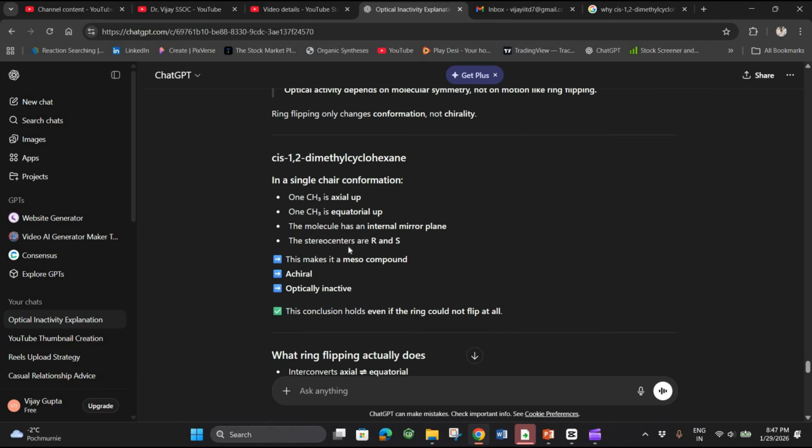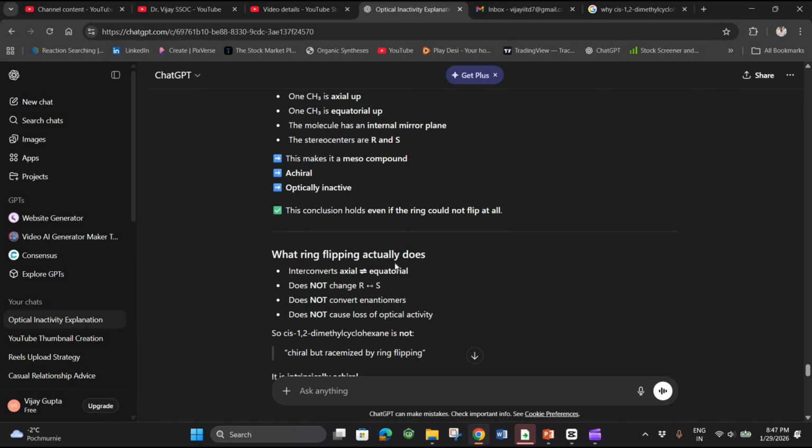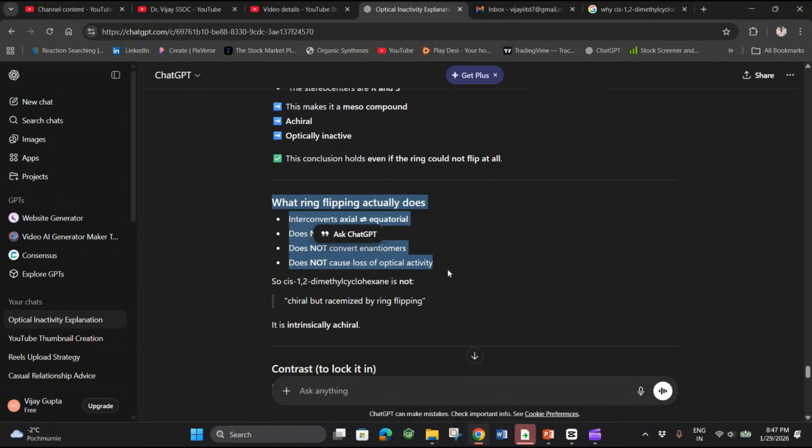It is saying that ring flipping actually does interconvert axial to equatorial, does not change R/S, and does not convert an enantiomer. All these statements are 100% correct. There is no doubt about it. So what is actually happening? If all these statements are correct, then why does ring flipping cause it to convert into the other enantiomer, right? So I am going to explain through the 3D model of the chair conformation of 1,2-dimethylcyclohexane what is actually happening because of the ring inversion.